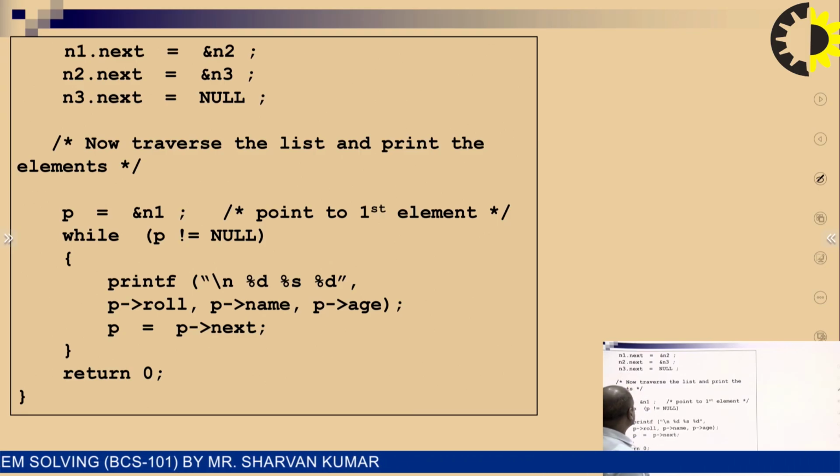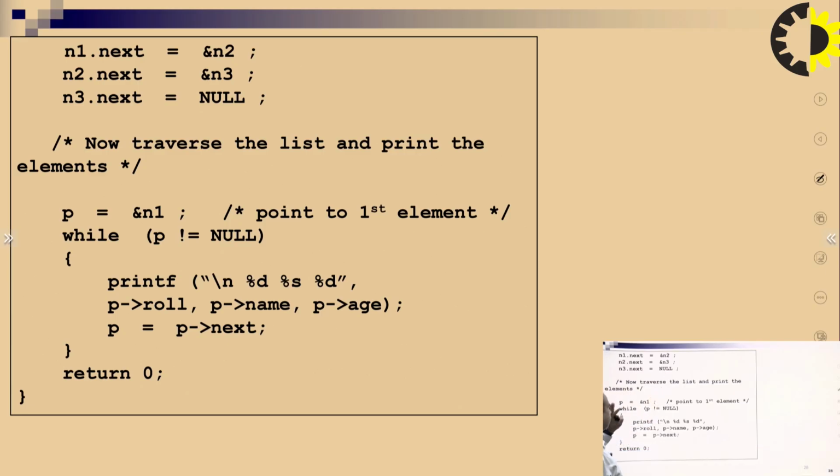Now traverse the list and print the elements: p equal to ampersand n1, while p not equal to null, because until we face the null, we will not stop. So printf prints the values of name, roll number and age, and p moves to the next element. This is how we traverse a linked list.